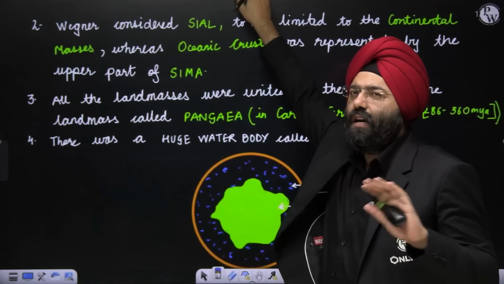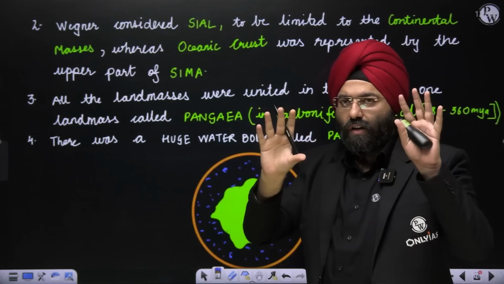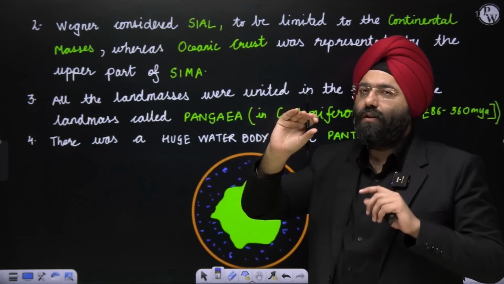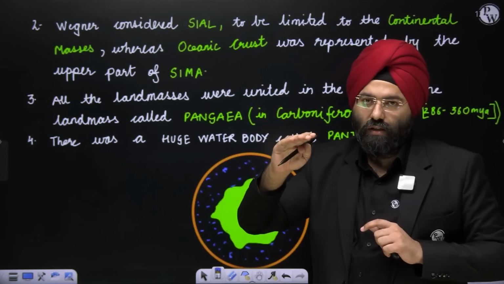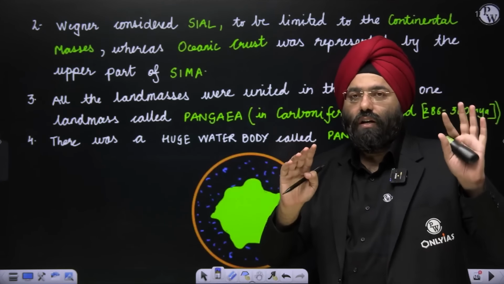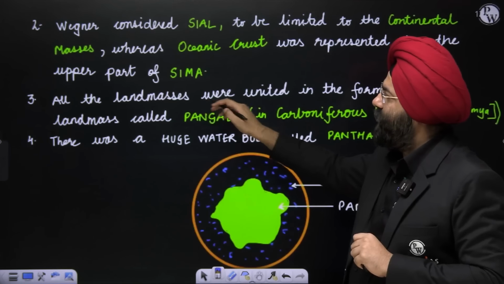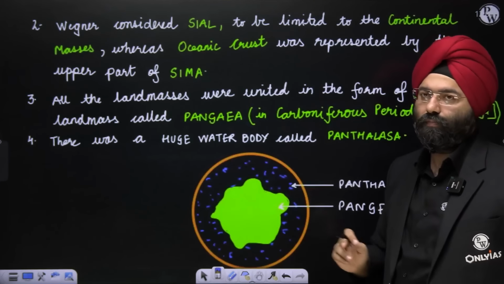So he is trying to say that the Sial is basically limited to the continental part only. The oceanic crust, because it is thinner, he assumed that the Sial is not present on the oceanic crust, only in the continental crust. This is what he is trying to say. Clear? Now, all the land masses were united in the form of one land mass known as Pangaea.